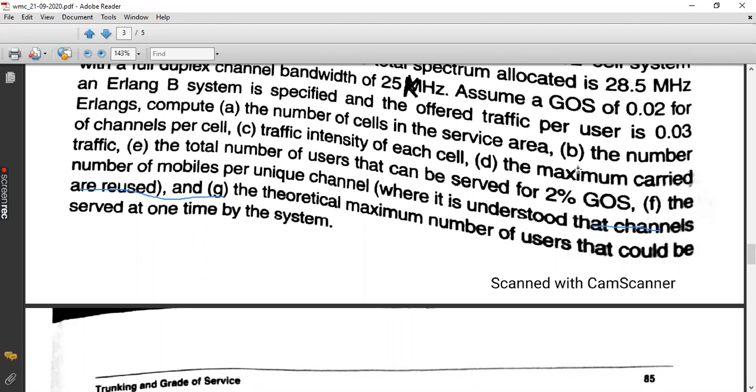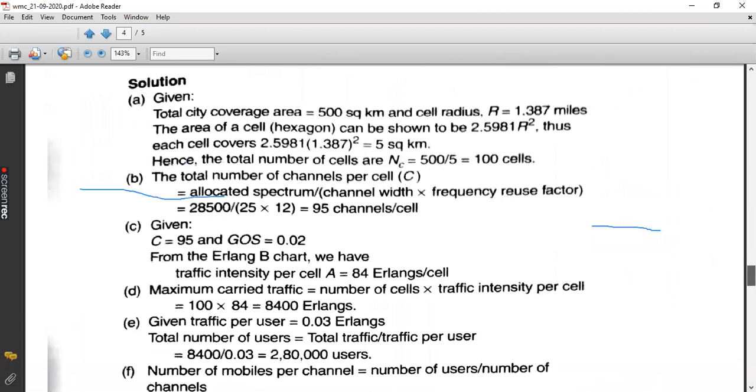As of now, we have taken only one cell, that is capital A. Now, after finding capital A per cell, we are going to find the maximum carried traffic. For this, we need to multiply the intensity per cell with the total number of cells. How many cells are there? From part A, we found out it is 100 cells. So 100 into intensity per cell, that is 84. So the total or maximum carried traffic in the entire system will be 8,400 Erlangs.